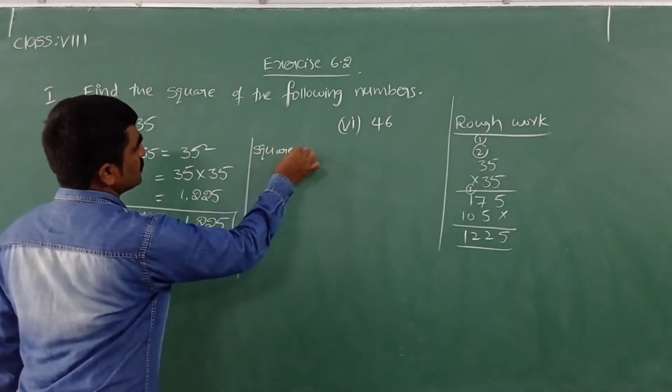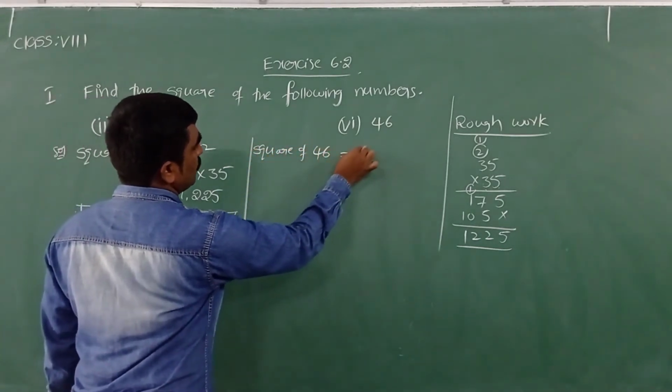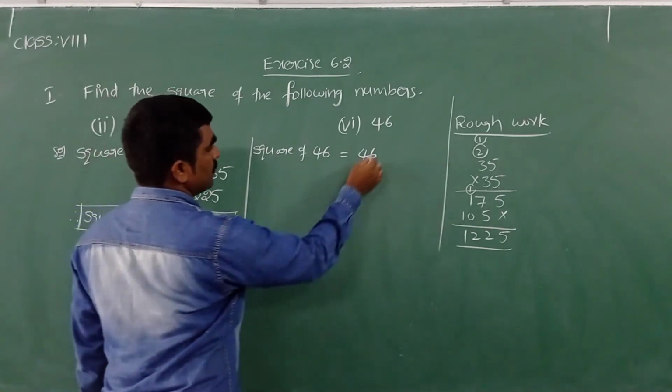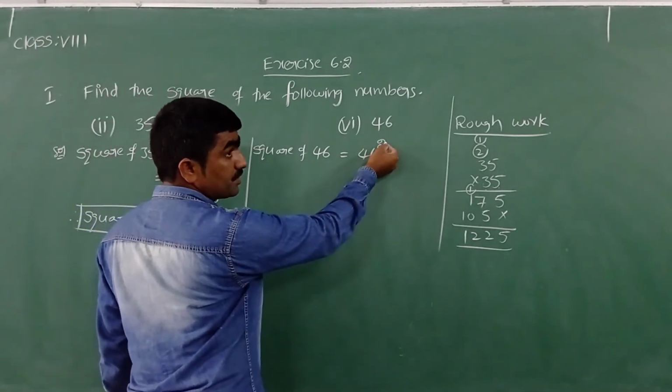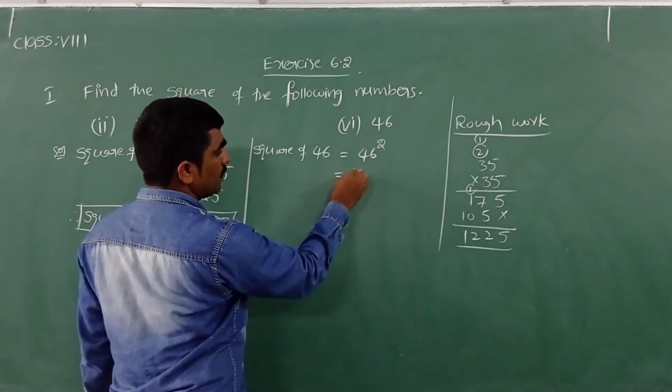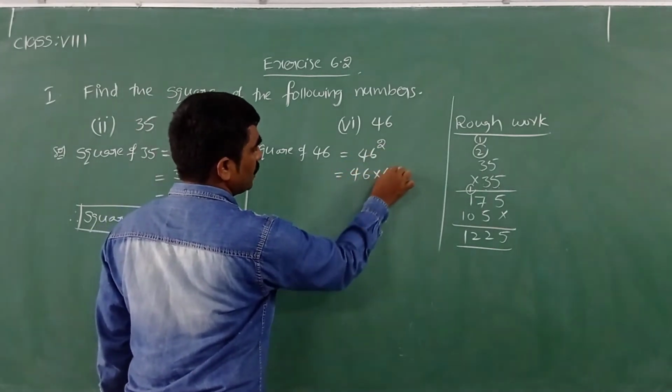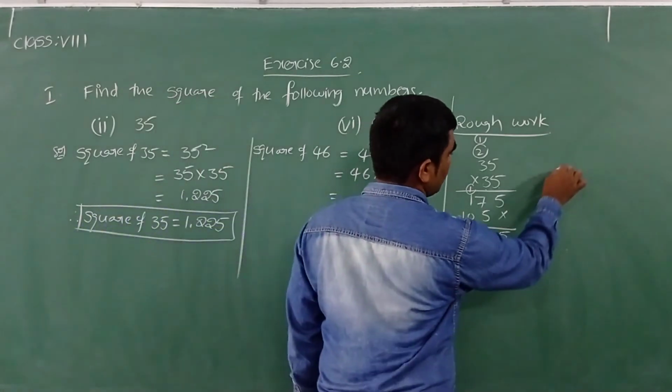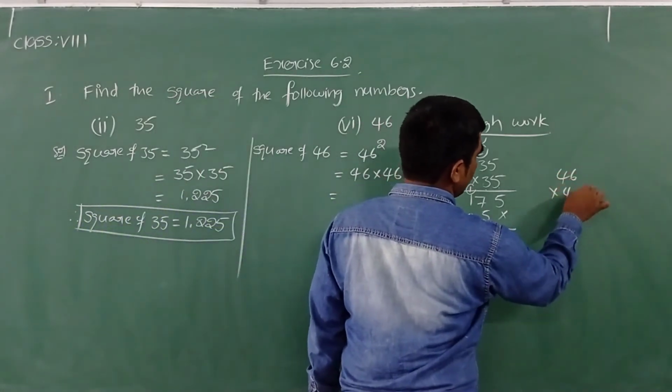Let me write here: square of 46 is equal to 46 square, nothing but power 2. So 46 power 2, 46 is the base, 2 is the power. Power 2 is nothing but multiply the base itself 2 times. So we'll multiply 46 itself 2 times, then we'll write the answer.